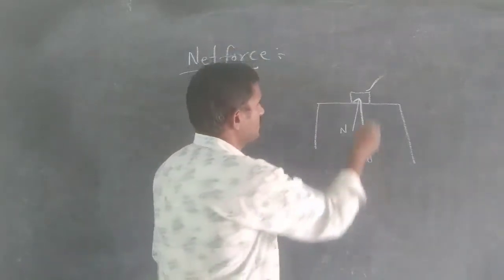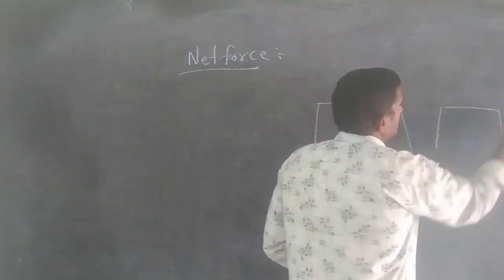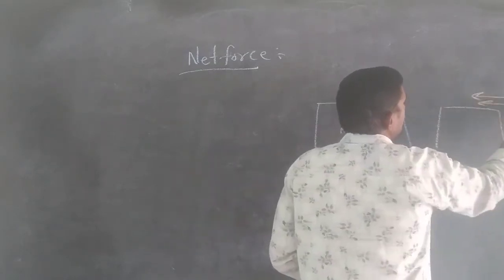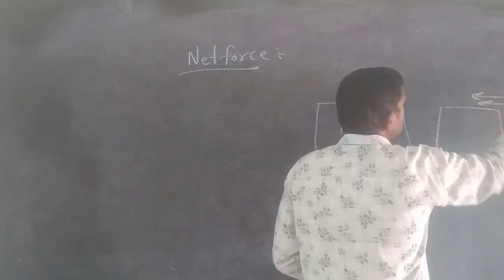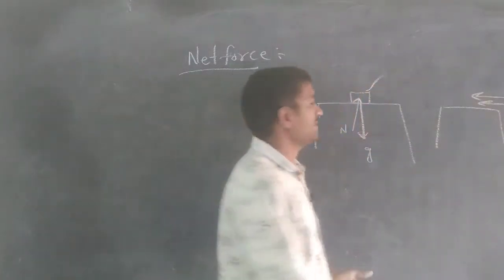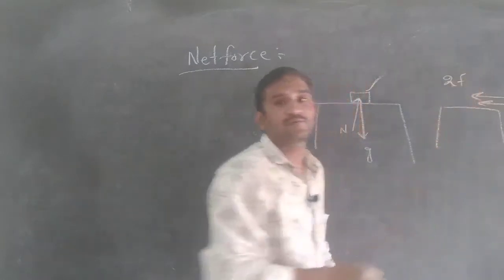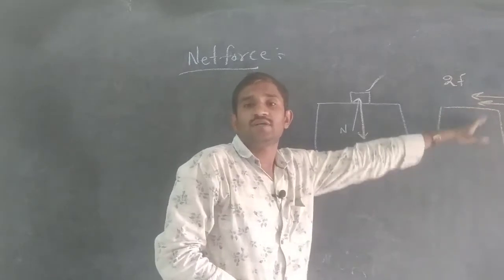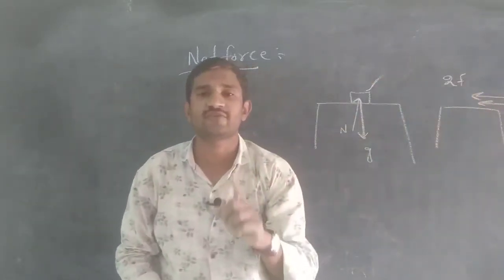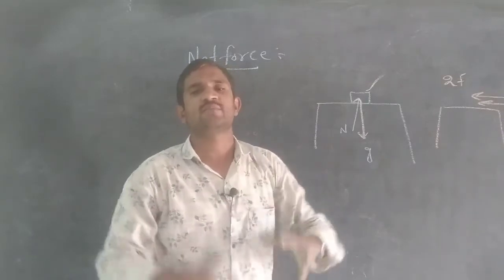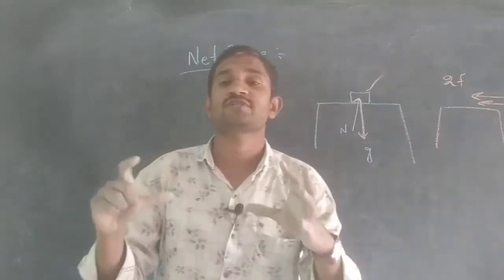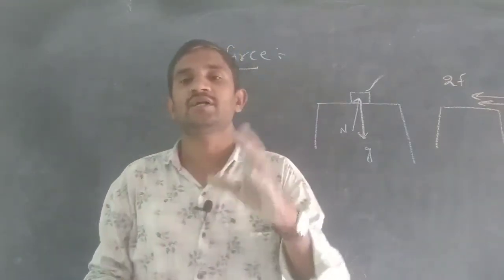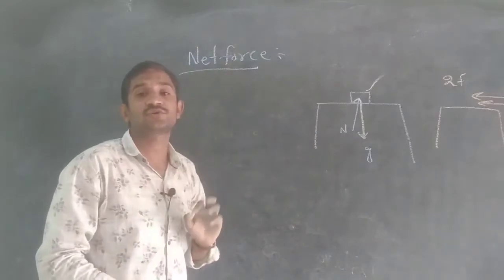Suppose on the same table, two persons are applying force in the same direction. The first person applies force F, and the second person also applies force F. F plus F is 2F. What is the net force on this table? 2F is the net force on this table. The sum of the forces working on a particular object simultaneously, we consider as the net force.